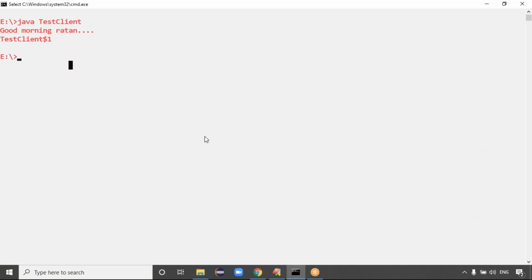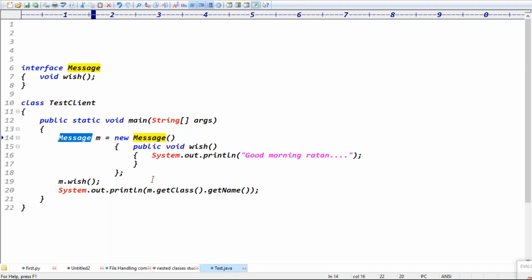Yeah, guys, can you hear me? Good. Yes, sir. m.getClass() means which object is created, guys? An internal class is generated, right?